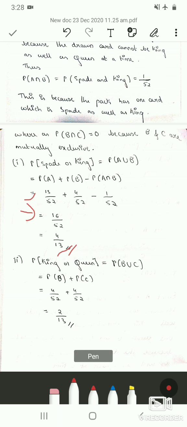The next sub question is to find the probability that the card drawn is king or queen. King is event B and getting queen is event C. Therefore, probability of B union C is probability of getting king or queen. Since this is mutually exclusive, by the addition theorem for mutually exclusive events, probability of B union C is probability of B plus probability of C. Probability of B is 4 by 52 and probability of C is again 4 by 52. Therefore, probability of getting king or queen is 2 by 13.